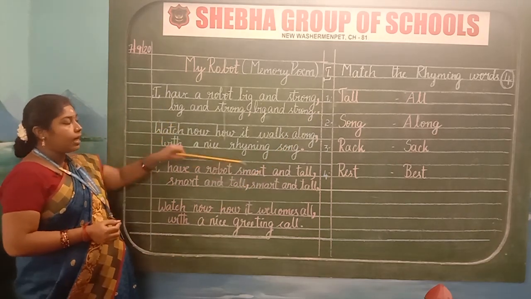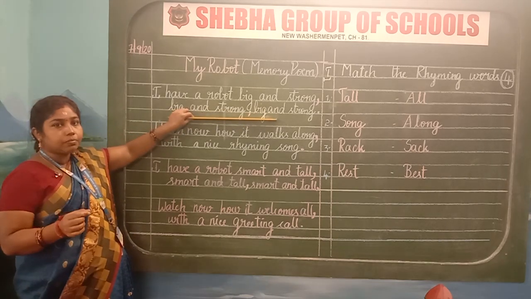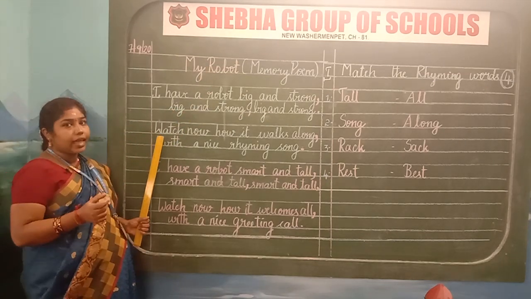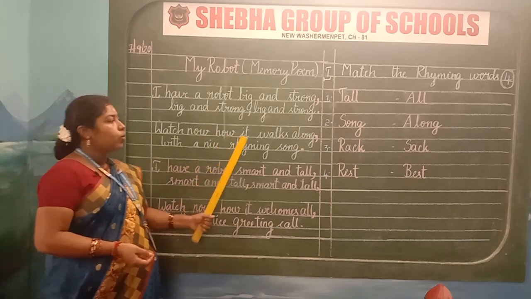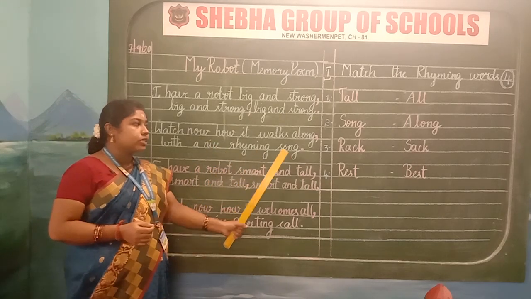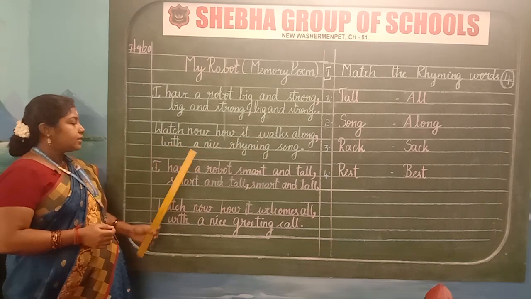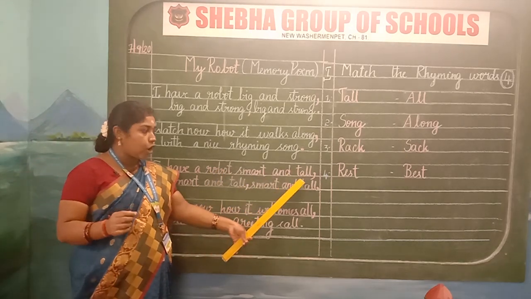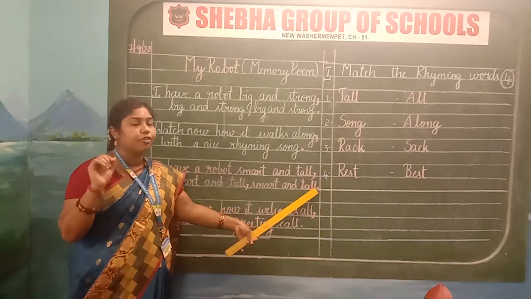Write it neatly. After writing the first line, leave a line and start the second sentence with a capital letter. I am going to read the second line. Watch now how it walks along, comma, with a nice rhyming song, full stop. So after writing the second line, leave one line, start the third line. I have a robot, smart and tall, comma, smart and tall, full stop.